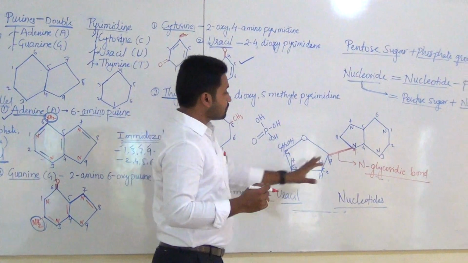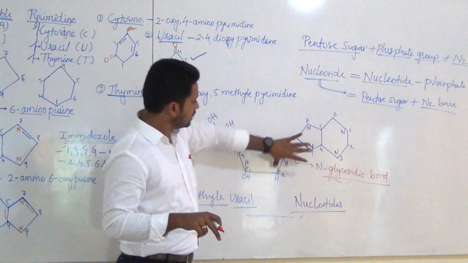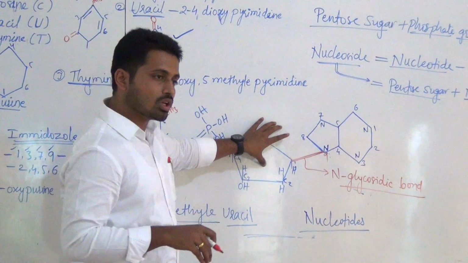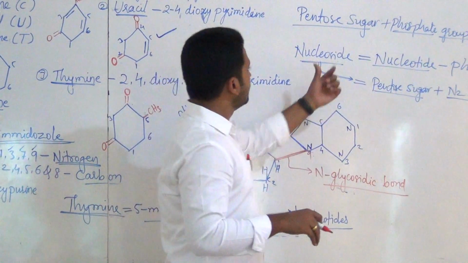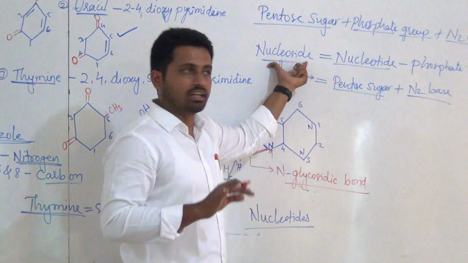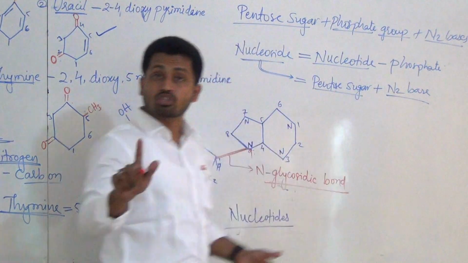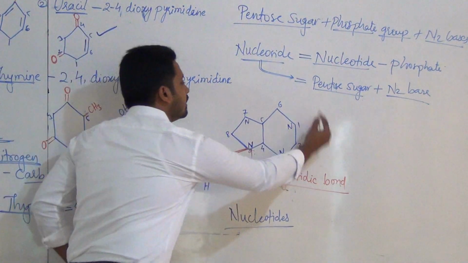Now coming to these two combinations. You know already what forms, that is ribose sugar and the nitrogen base. When these two combine, what forms? That is nucleoside. Nucleoside means pentose sugar plus nitrogen base. Our pentose sugar is here, the nitrogen base is again here.